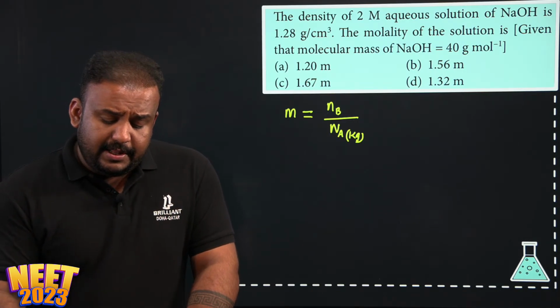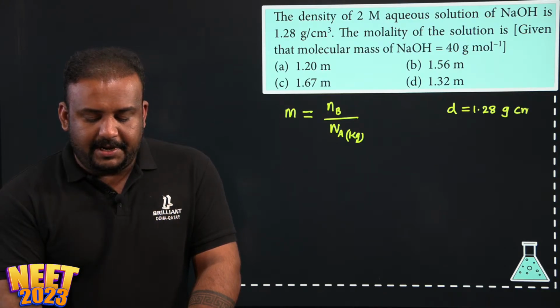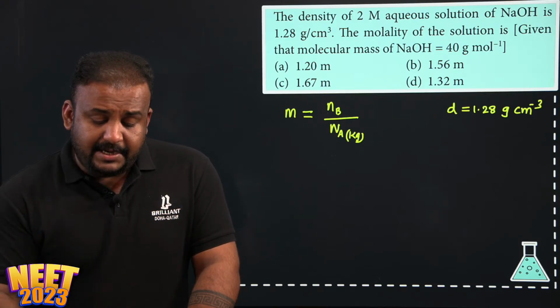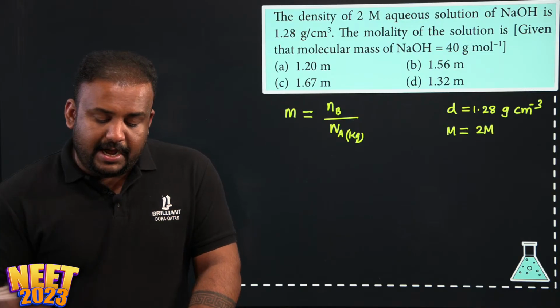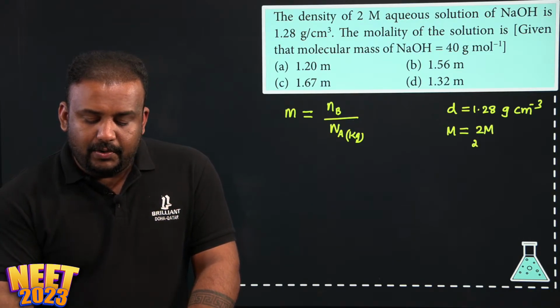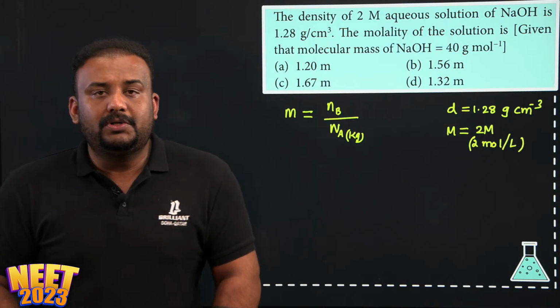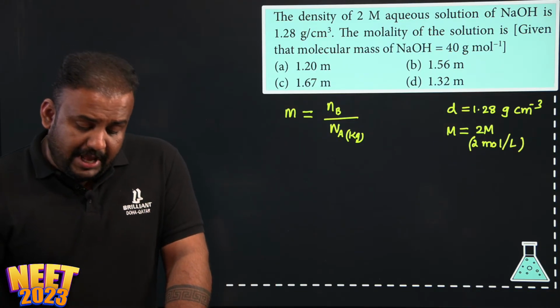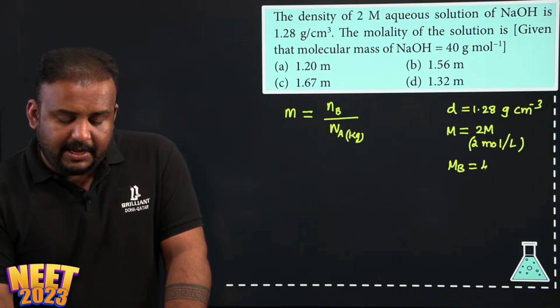So here the question is, the density of the solution is given, 1.28 gram per centimeter cube. And the molarity of the solution is also given, which is 2 molar. What is the meaning of 2 molar? 2 molar means 2 moles per liter. That is molarity. And the molecular mass of the solute is also given, 40 gram per mole.